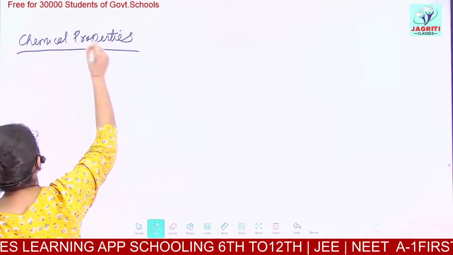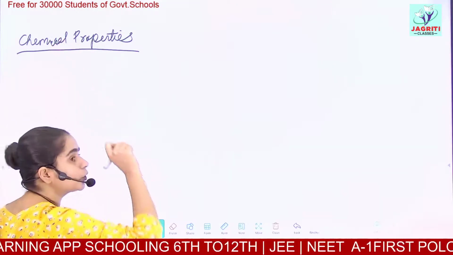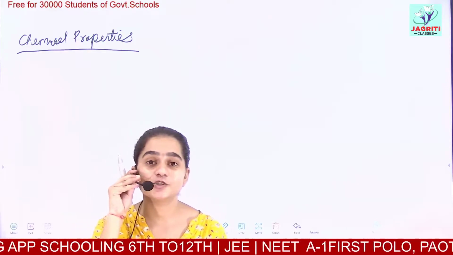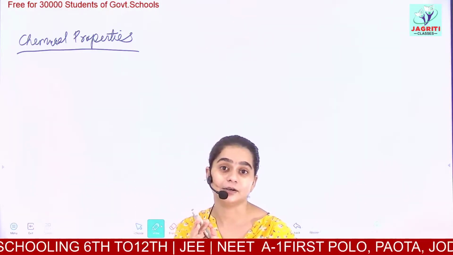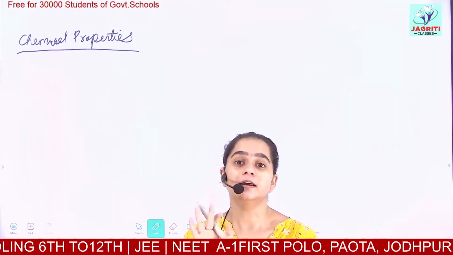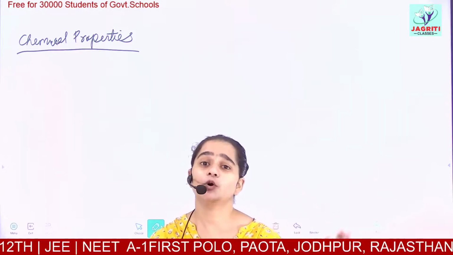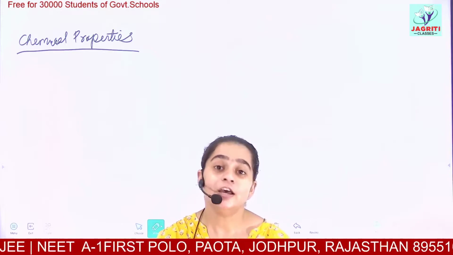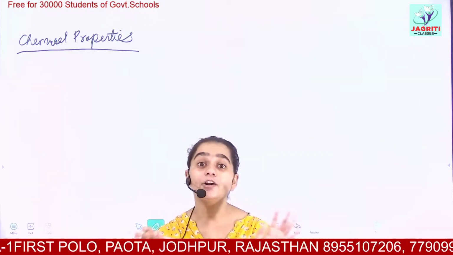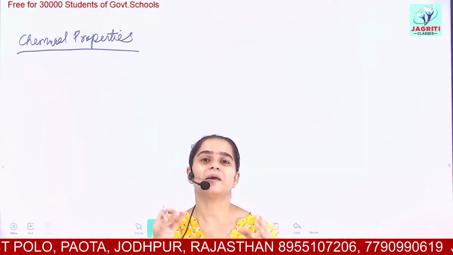I hope you have understood all the physical properties of metals and non-metals which we have discussed till now. If you have any doubt regarding any question given in your books or any additional extra questions, you can contact me anytime, but clear your doubts, clear all your concepts and learn them.